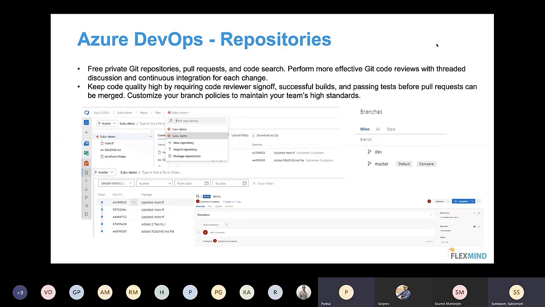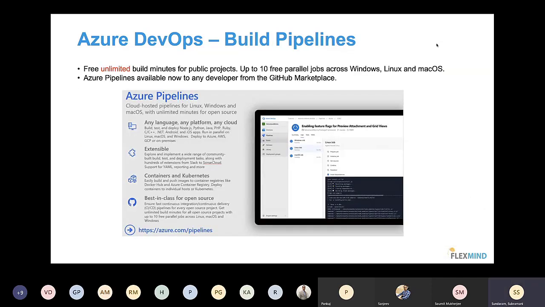Sure. Thanks, Pankaj. Okay. So any doubts on these repositories? Good. So the next one that we are going to cover as part of our Azure DevOps tool is build